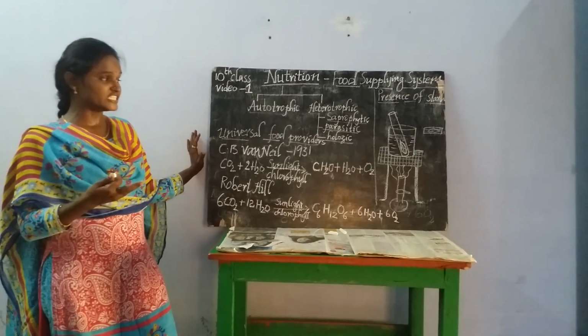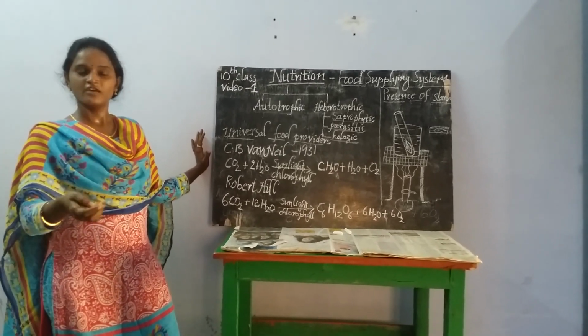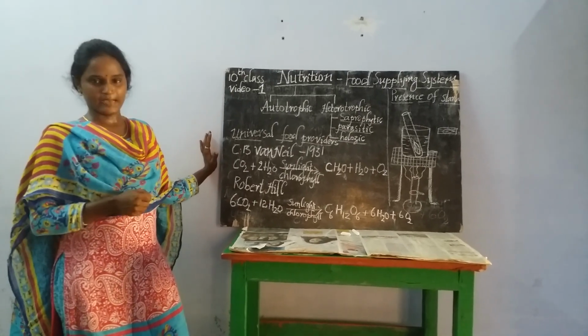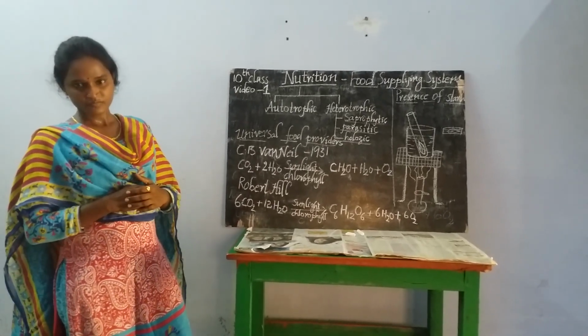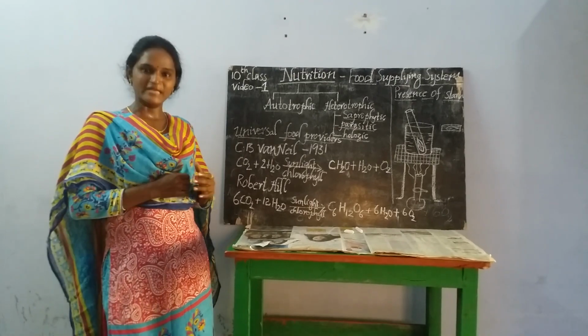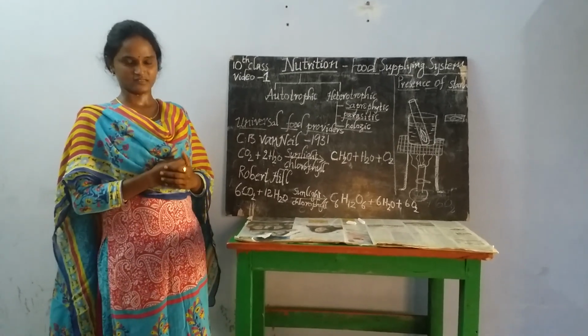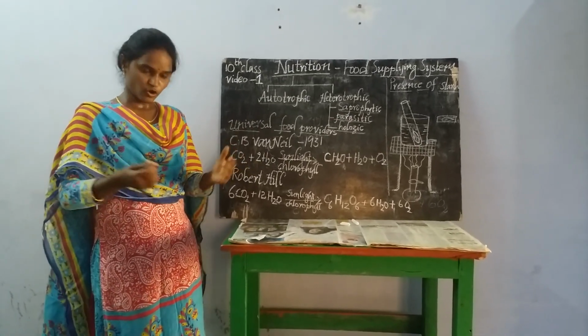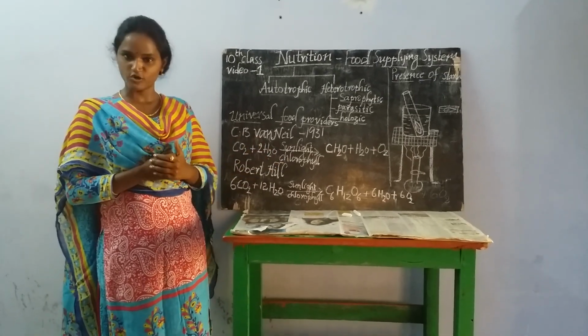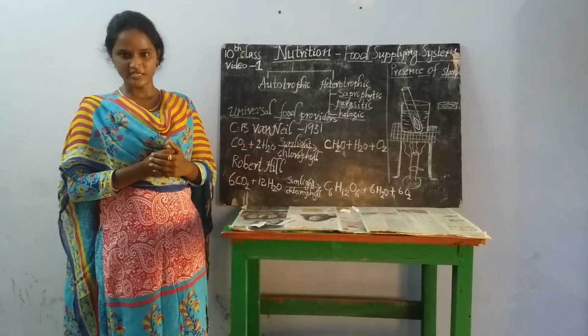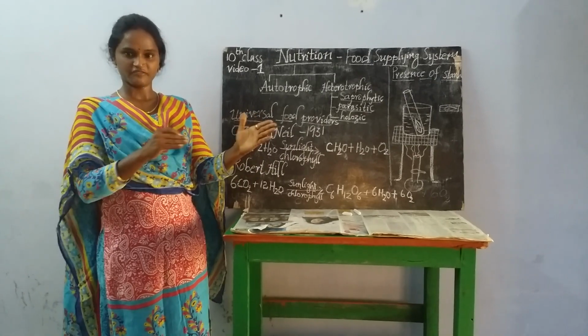How is it possible? I'll explain with one example. For example, we people daily take milk, eggs or chicken, mutton. Milk is an animal product, egg is an animal product, meat is an animal product, whatever it is.